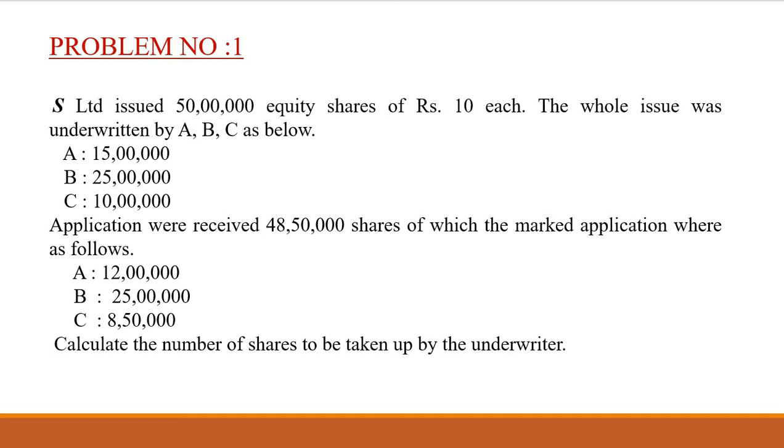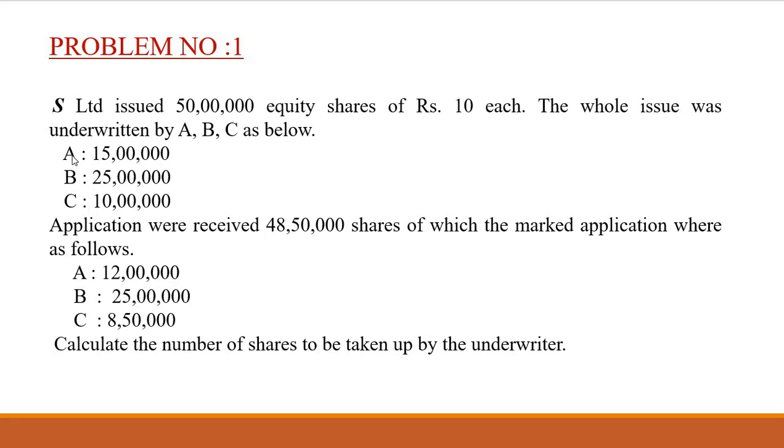The persons A, B, and C are the underwriters. So, underwriters are fully responsible for selling of shares. These persons undertake to take up the whole or a certain portion of the unsubscribed shares of a company.